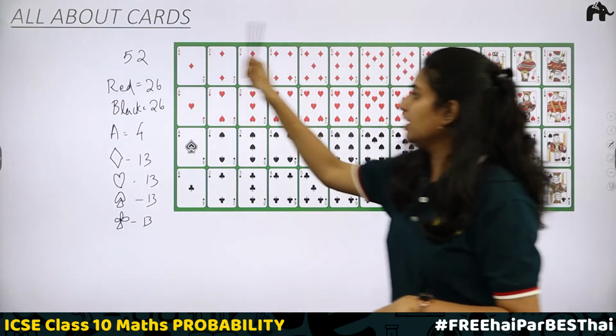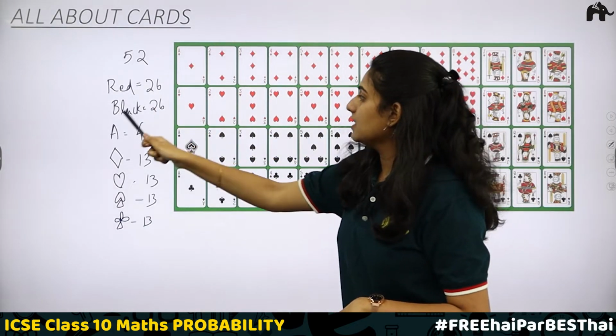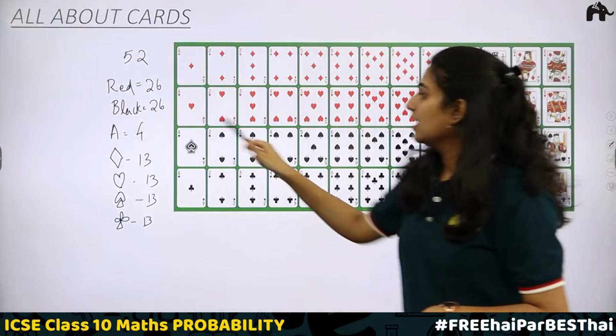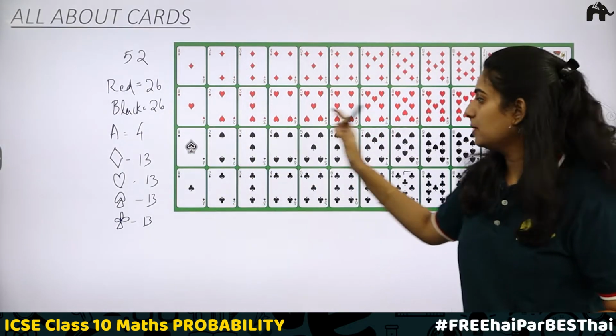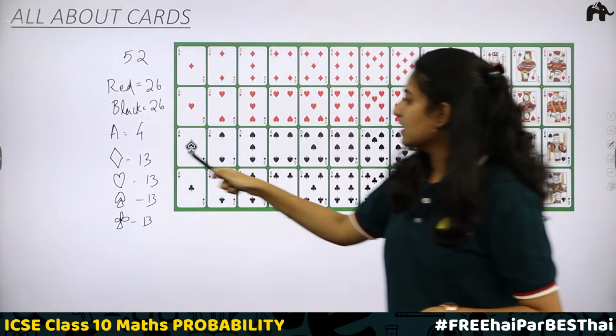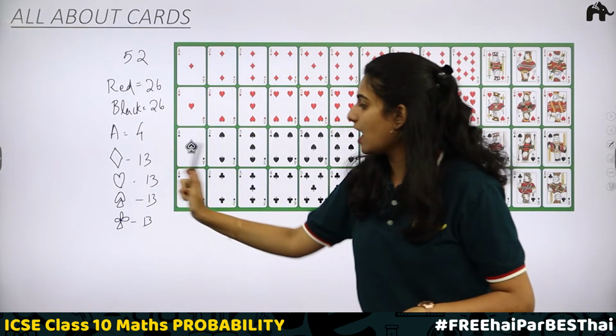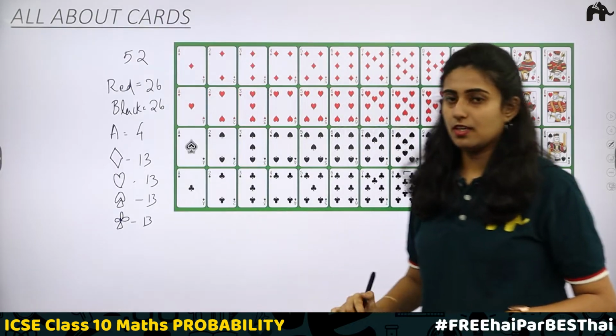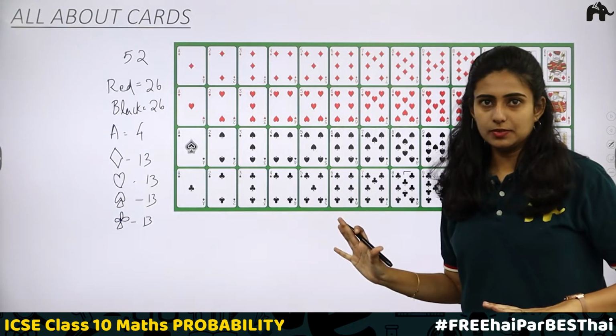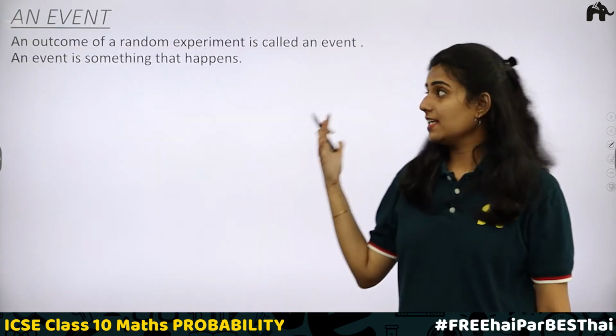So these are the basic things you need to understand about cards. In a deck of 52 cards, red will be 26, black 26. Then number cards. Each number will be there 4 times. After that, the shapes: 13 diamond, 13 heart, 13 spade and 13 clubs. Okay, basic things you understood? Clear?